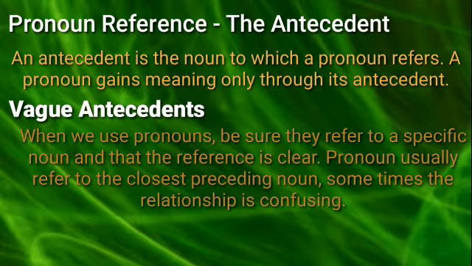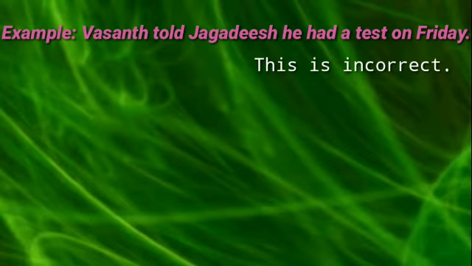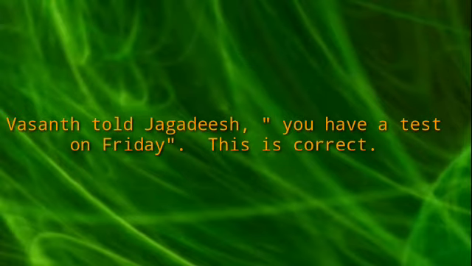Sometimes the relation is confusing. For example, Vasant told Jagadish he had a test on Friday. This is incorrect example because we don't know who has the test. Vasant told Jagadish, you have a test on Friday. This is correct example because here we know that Jagadish has the test. Here we can say that Jagadish is the particular person who is going to write the test.